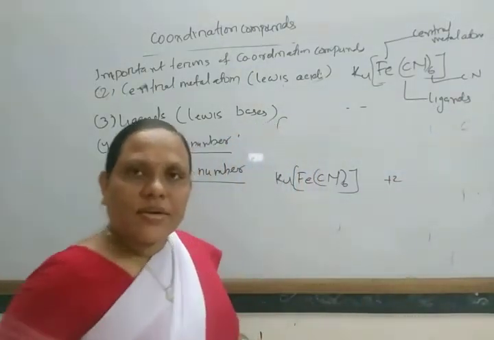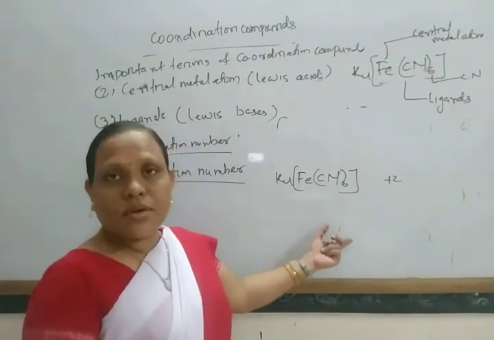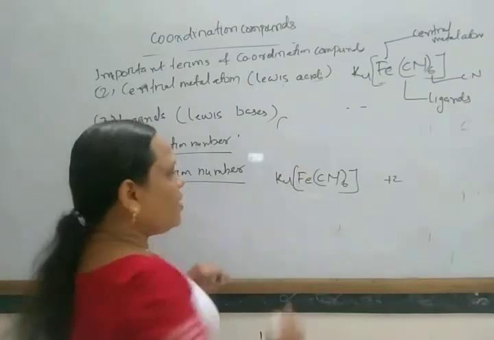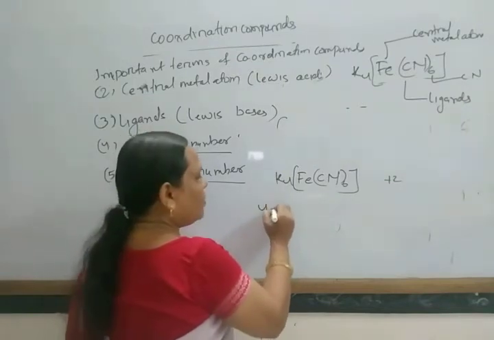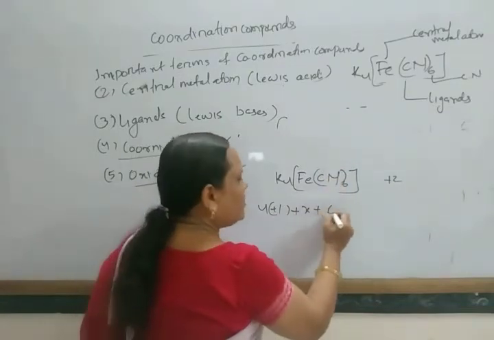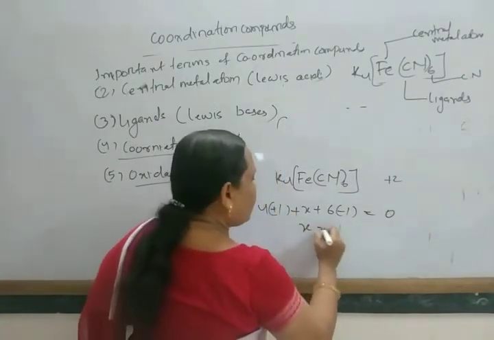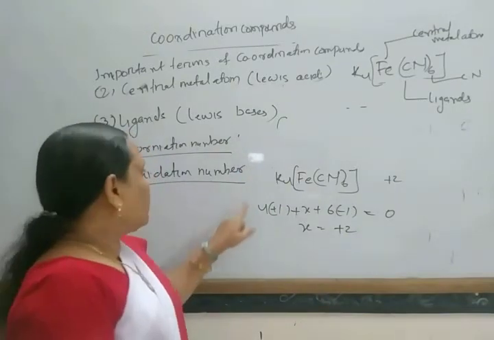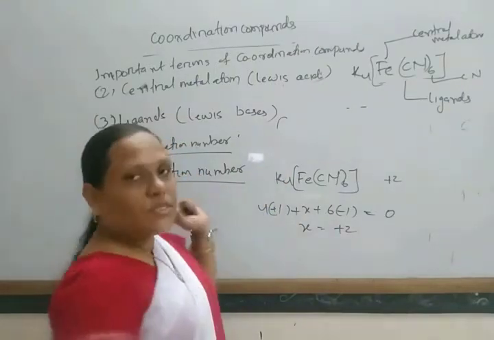So how do we calculate this oxidation number? Just as in class 11th, the same rule you have to follow. Let the oxidation number of iron be X. Potassium is +1, so 4 times +1, plus X, plus cyanide is -1, so 6 times -1, and the total carries no charge, so 0. Here X equals +2. So in this way you can calculate the oxidation number, and it is generally represented in Roman numerals.